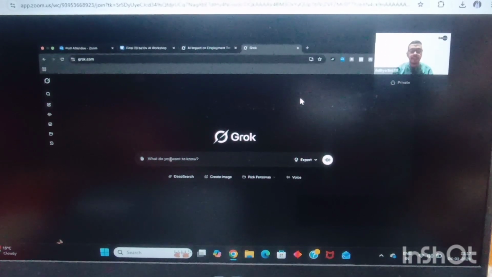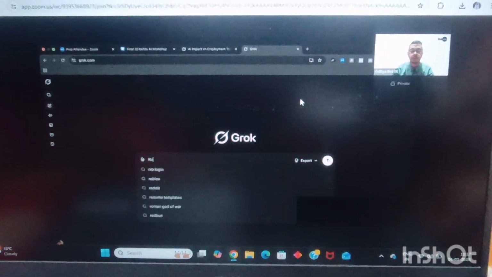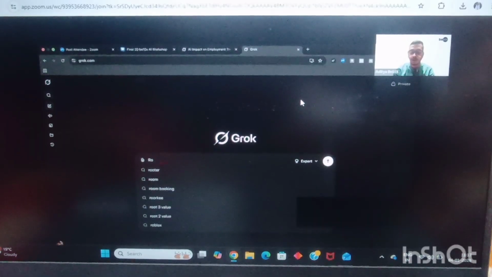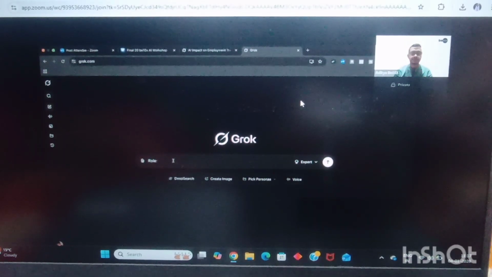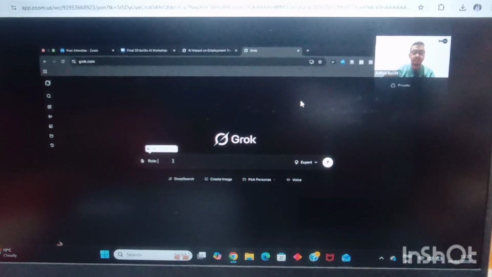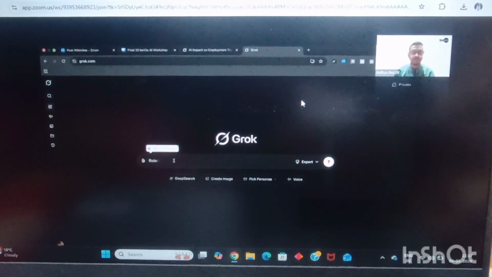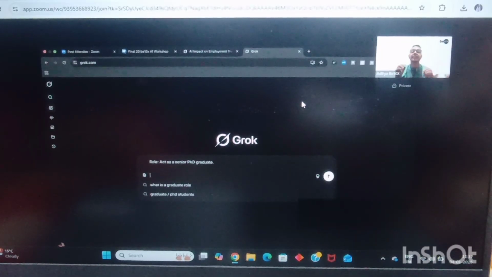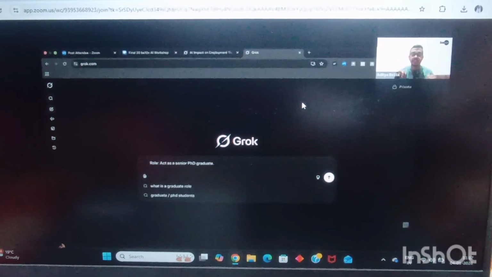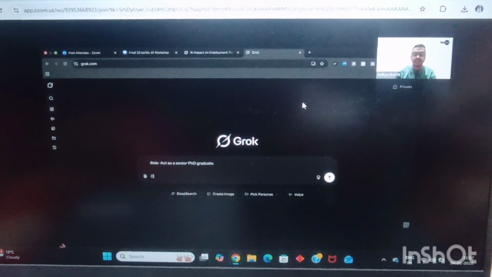So what we'll be doing, we'll be firstly assigning a role to Grok. So what is the role that we can assign? Act as a senior PhD graduate. Because PhD graduates make amazing research reports, so we can ask it to take the role of a senior PhD graduate. Then we can give it an objective.